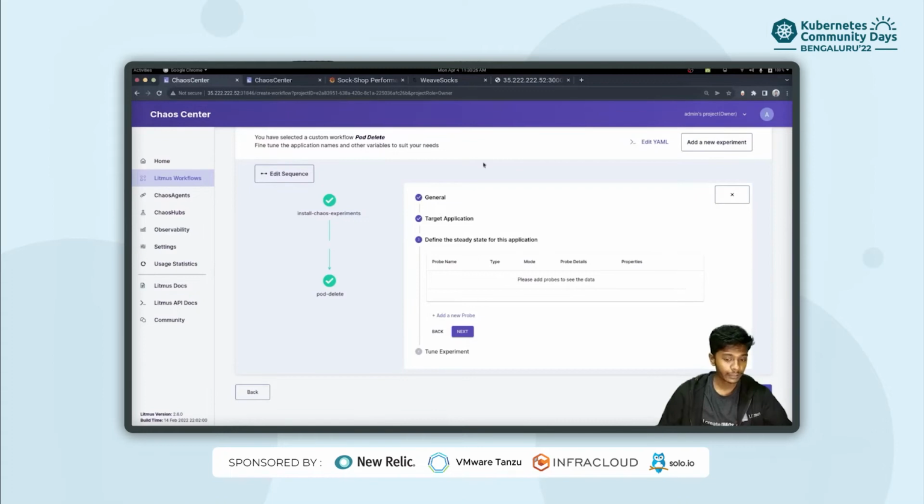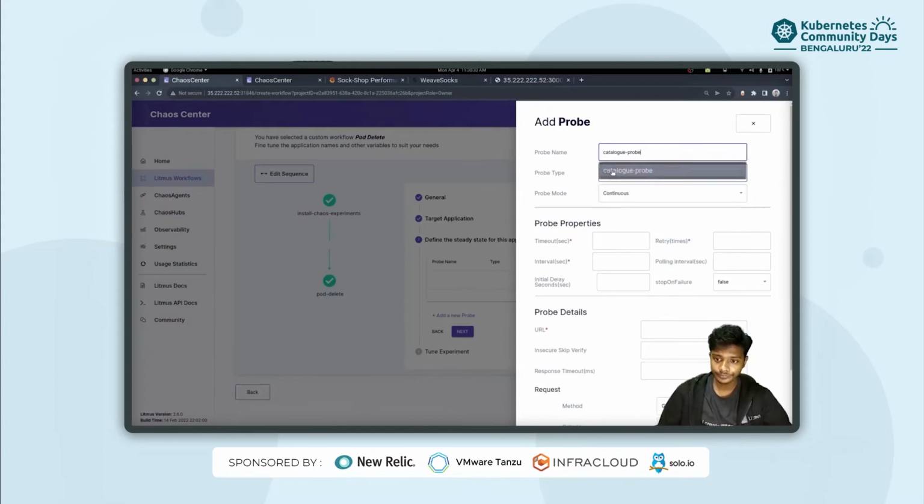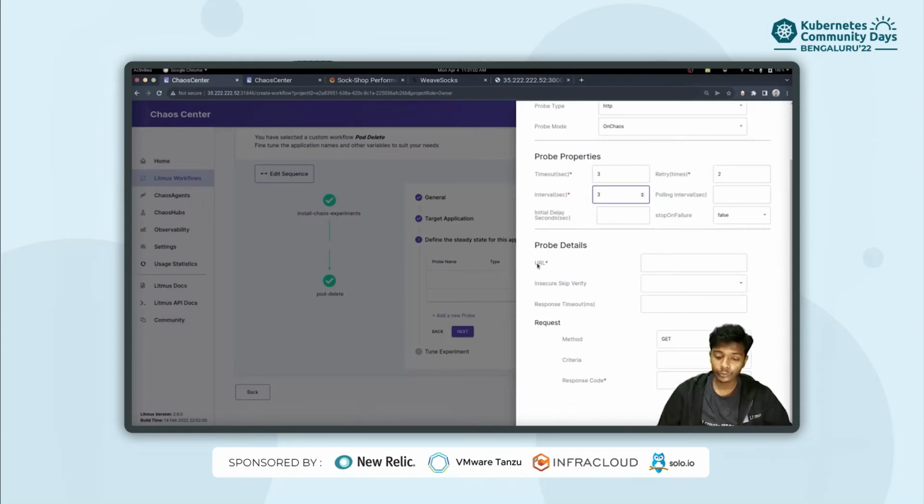So back in my Chaos Center, let me just add a new probe. I'll name this catalog probe, and it is of type HTTP probe. Why an HTTP probe? Well, let me just define the probe, and I'll explain why we are doing an HTTP probe. So we need to add some timeout as part of this probe, that is, after which time we can say that our HTTP probe has timed out. So we can say a timeout of 3 seconds, and let us just retry twice with an interval of 3 seconds. And this HTTP probe expects a URL.